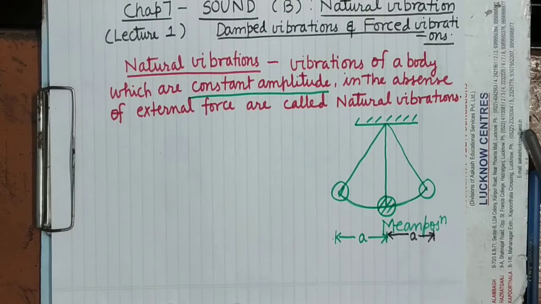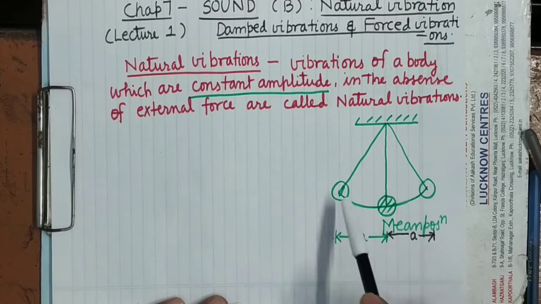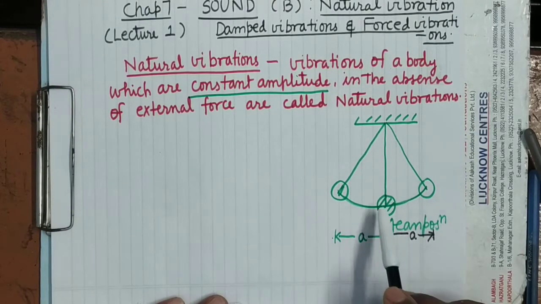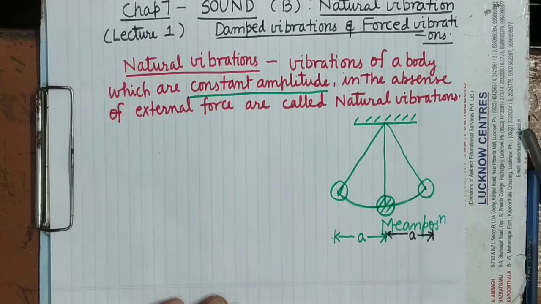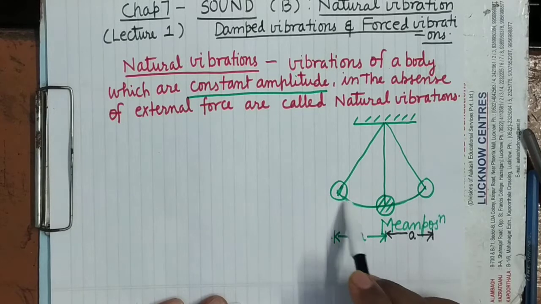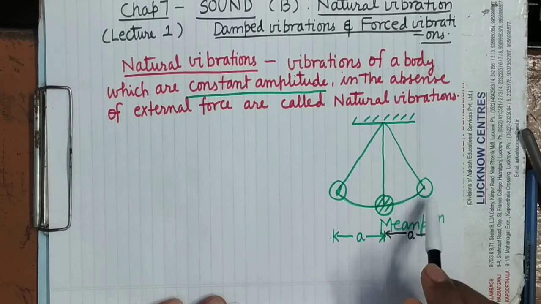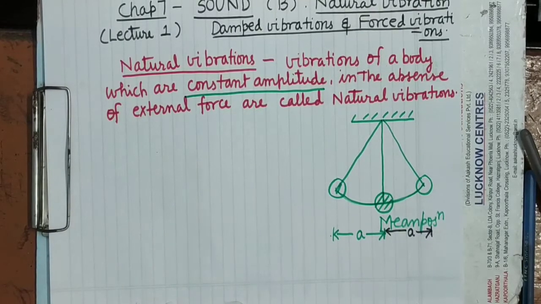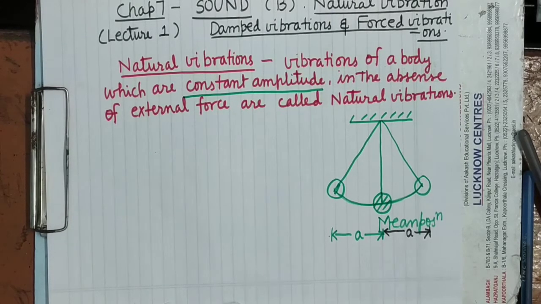It's clear? Now if it oscillates continuously without any significant decrease in the amplitude, if it oscillates continuously with the same amplitude, what will you say? You will say that it is executing natural oscillations. We use the term oscillation when the amplitude is large.